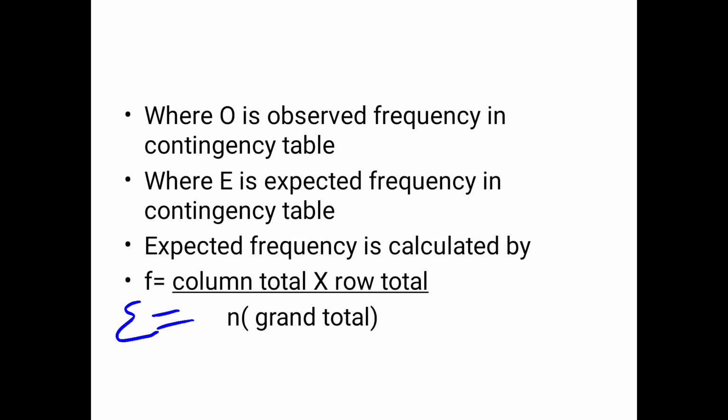Column total into row total divided by grand total. So E is calculated by column total times row total divided by grand total. You have to total the column, then total the data in the row, and if you total both column and row together, there will be one total, called the grand total, which you will understand in detail after I explain the sum in my next video.